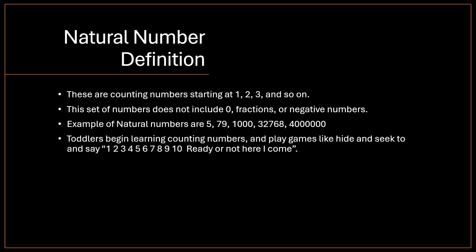Toddlers begin learning counting numbers by playing games like hide and seek to say 1, 2, 3, 4, 5, 6, 7, 8, 9, 10. Ready or not, here I come. Also, rolling a dice is an example of the natural number set since it includes 1 through 6.